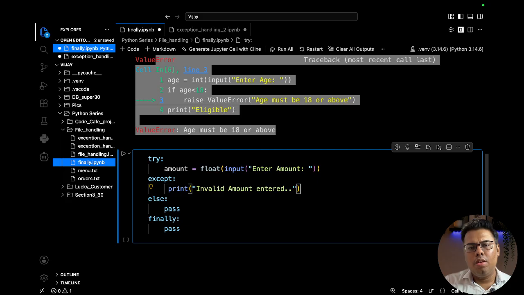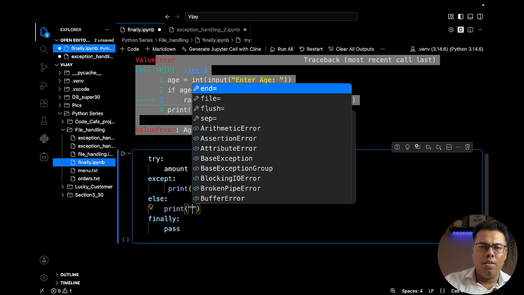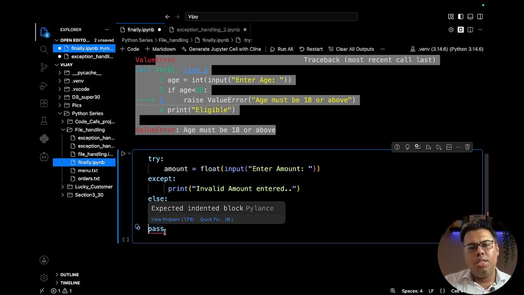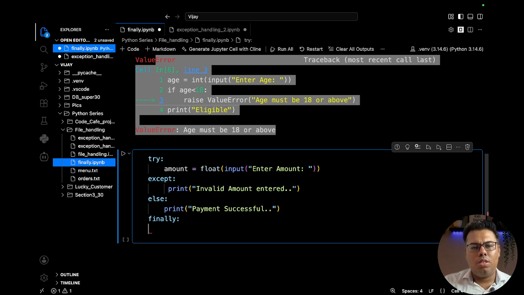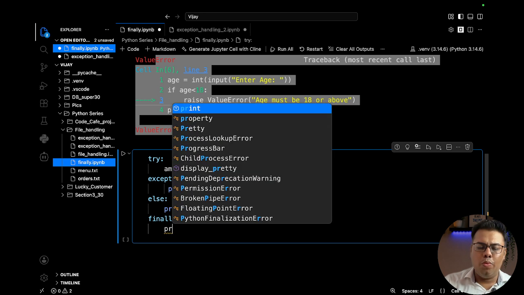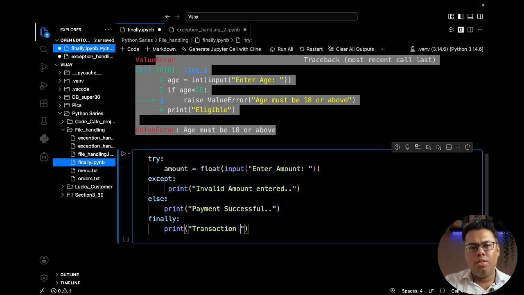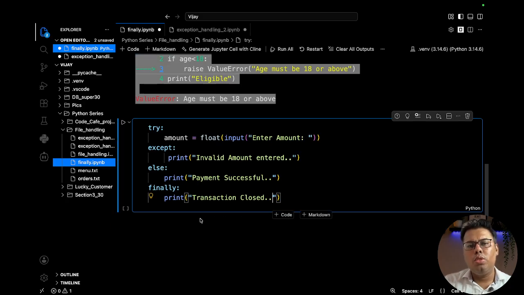Okay, let's say it is a valid one, so we will print a message: payment successful. Okay, let's say in both scenarios, payment was successful or failure, we want to print a message: transaction closed, because regardless if it is a success or failure, we have to close the transaction.